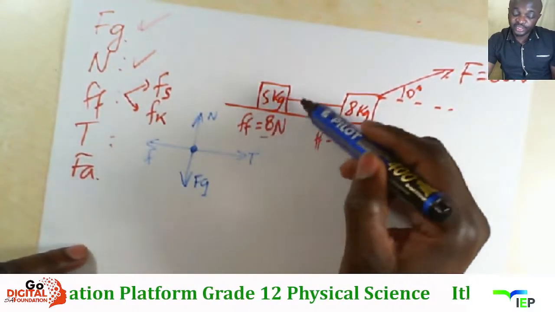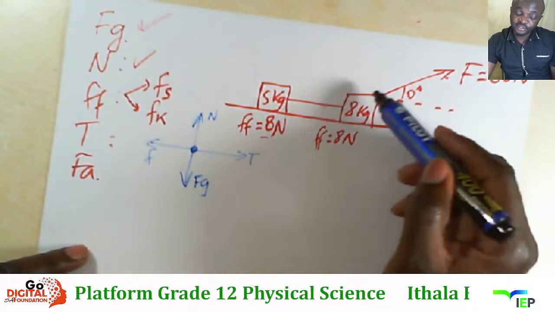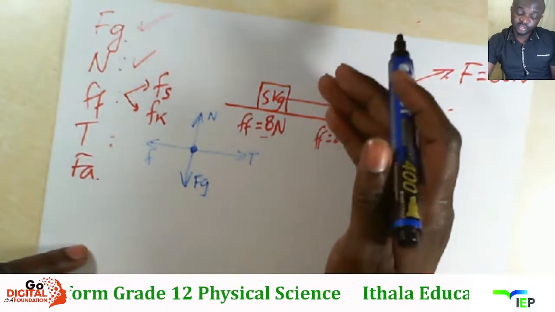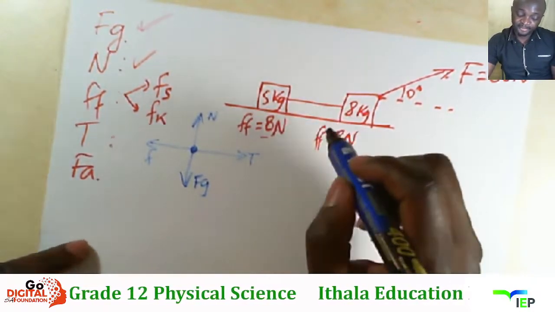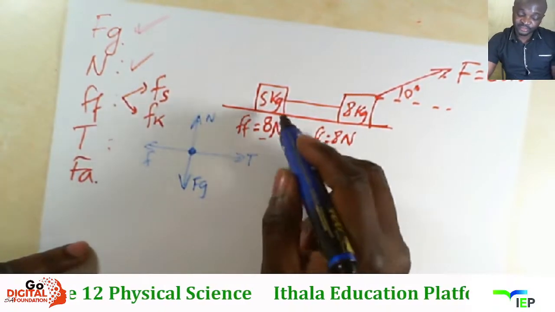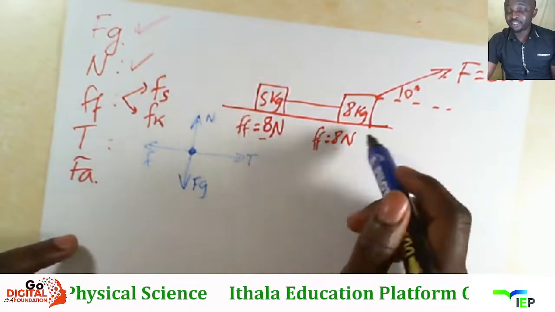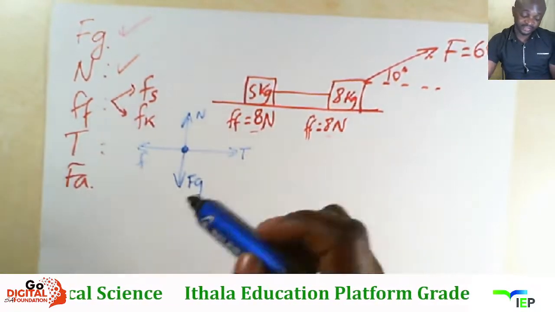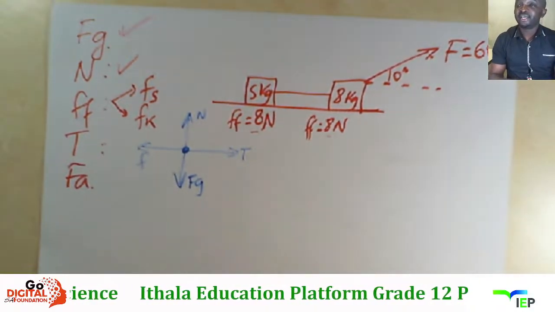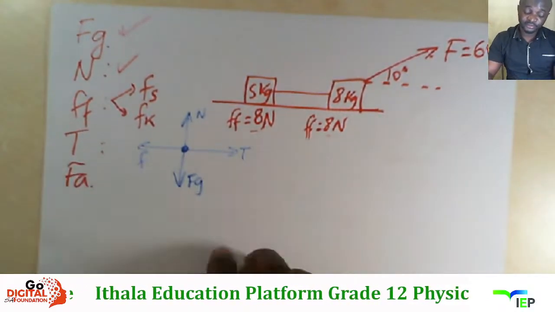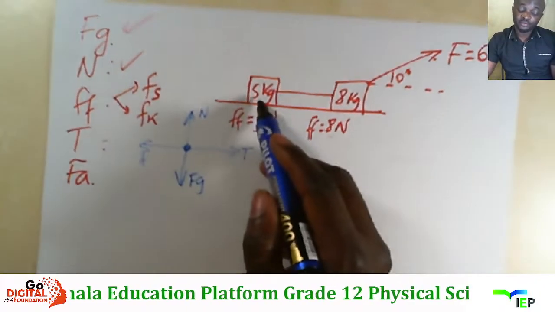Then I will never say ukuthi force is also exerted to that. Into ngibonayo around 5 kg, those will be the forces acting on it. Amanye ama force awutshelwa wona, but you know ukuthi they exist, such as a gravitational force and a normal force. So ama force awu 4 acta ku 5 kg.